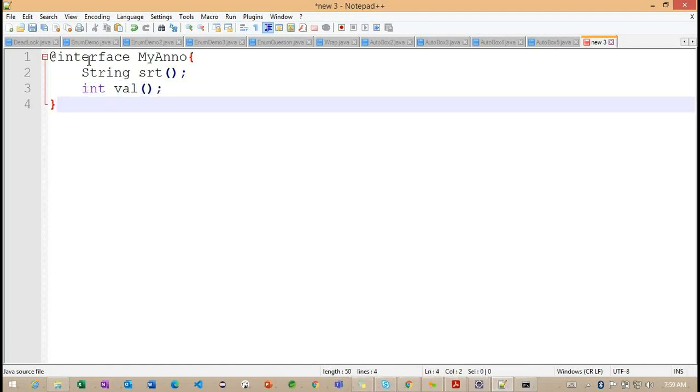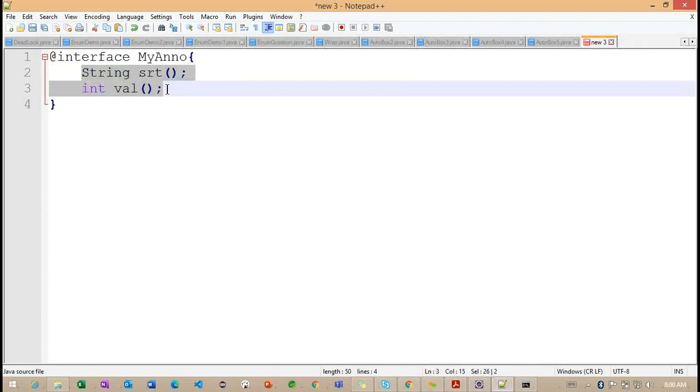Getting the point. Now how am I creating an annotation here? So @interface defines the annotation format, and the name of the annotation we can write like this, my annotation. So basically, these annotations are based on our interfaces. Now you can observe that inside interfaces we also define some methods. Whenever we define methods, those methods we implement in our implementation class.